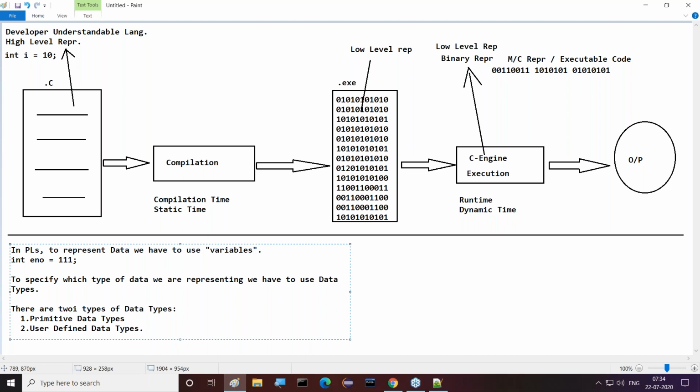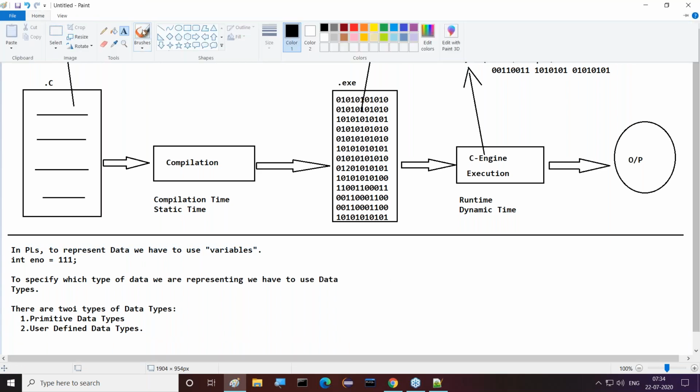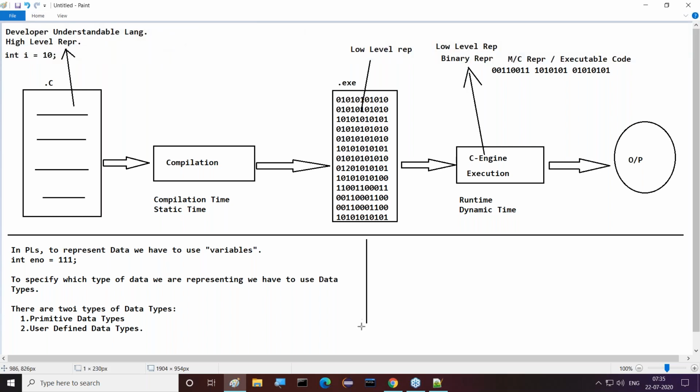I require only primitive data types. In the future, when I discuss data types in Java, I will discuss with you what a user-defined data type is. But as of now, only primitive data types I require. Then what are these primitive data types actually? What are the various primitive data types we have, guys?